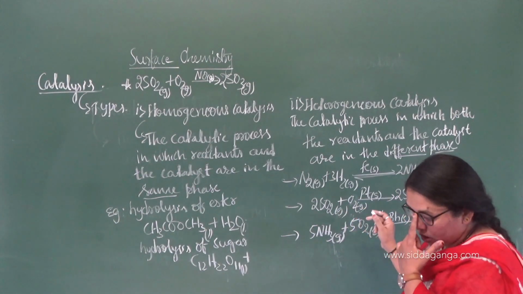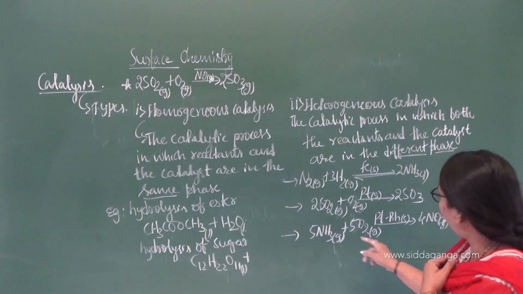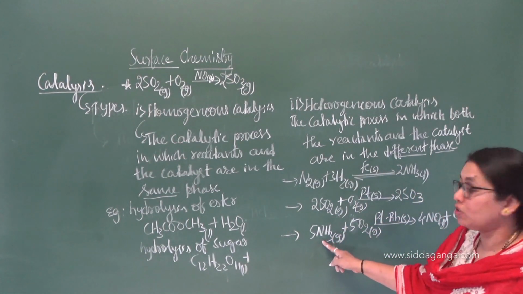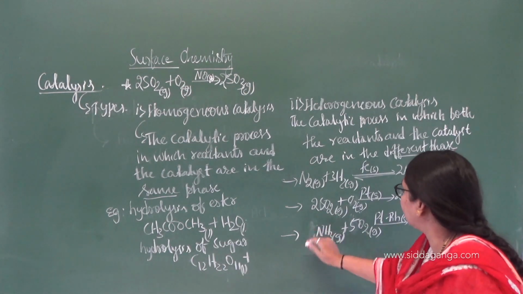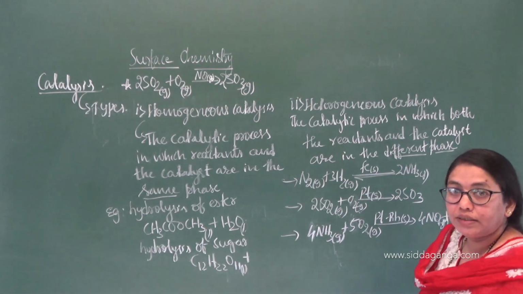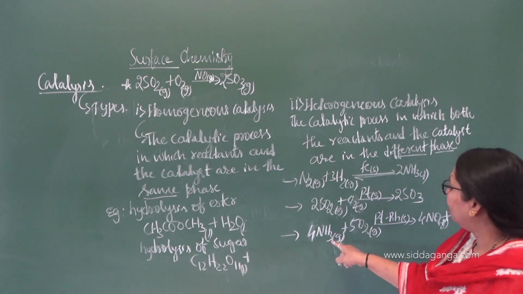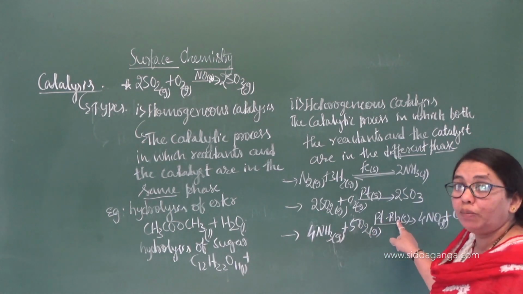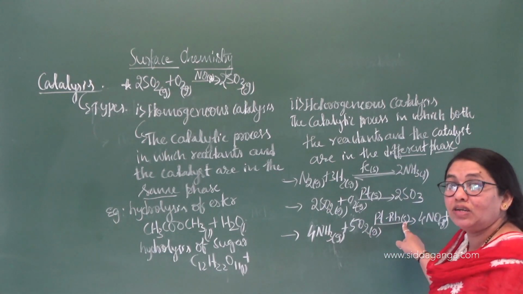Okay, so 6H2O, 4, 5, 4, 6. Like that I am going to recall this one. 4, 5, 4, 5, this is 4, 5, 4, 6. Right? So here observe the ammonia as well as oxygen in the gaseous state. But look at this one, the platinum rhodium catalyst is in the solid state.